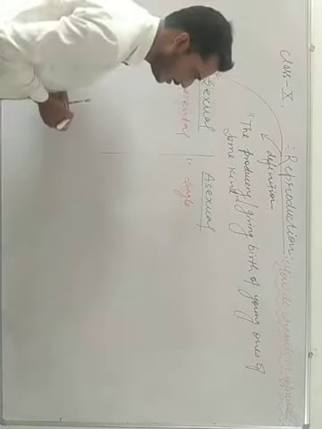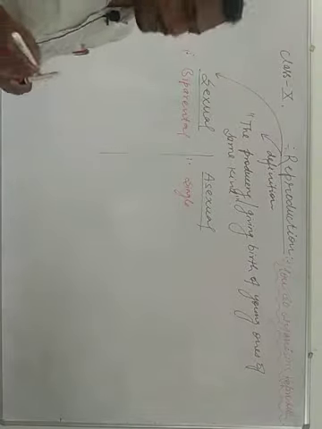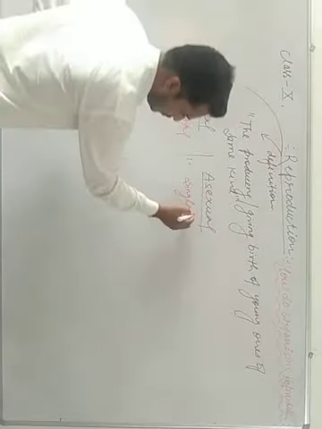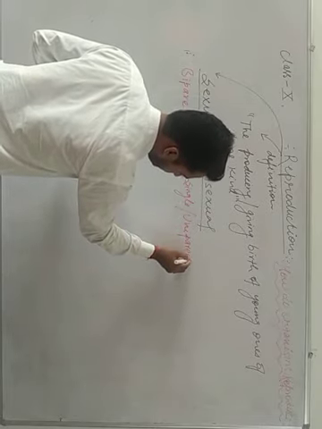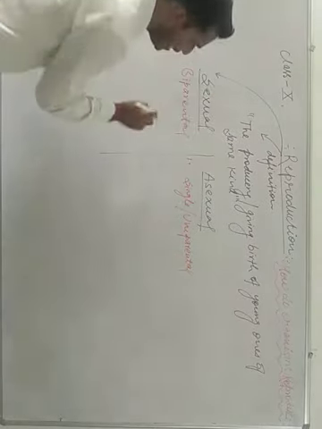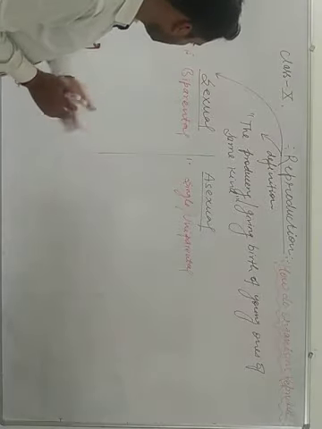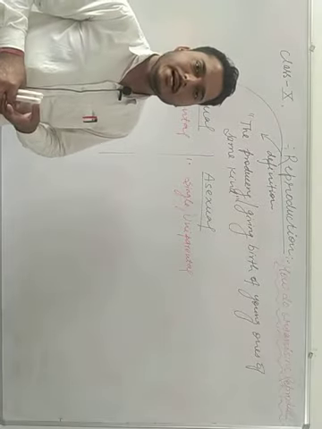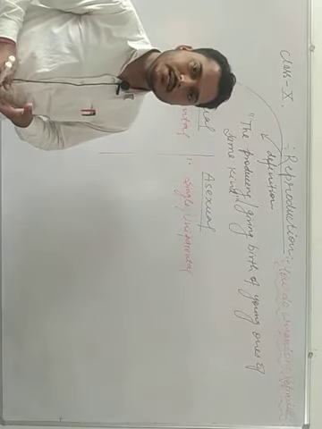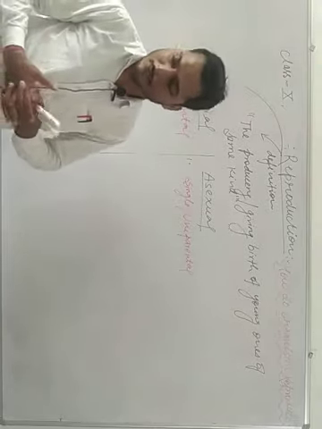But in asexual reproduction, a single parent or single body is involved, so we call it uniparental also. Two bodies, male and female, are involved in sexual reproduction.